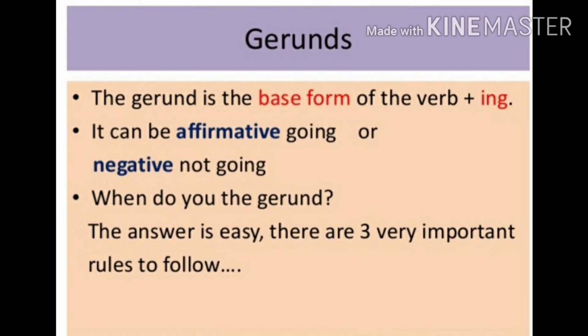Next non-finite verb is gerunds. The gerund is the base form of the verb plus ing. It can be affirmative, going, or negative, not going. Gerund works as a noun, so we can use gerund as a subject of a sentence or as an object of a sentence. There are some rules. Now look at the rules.